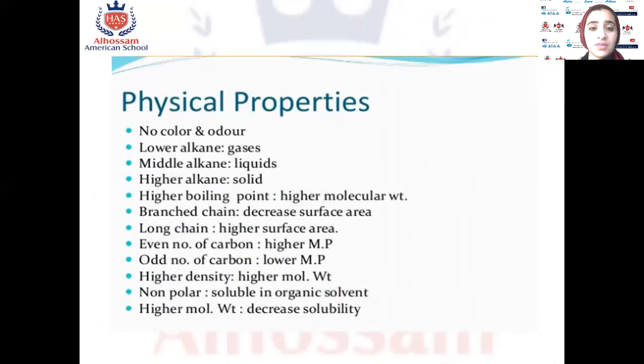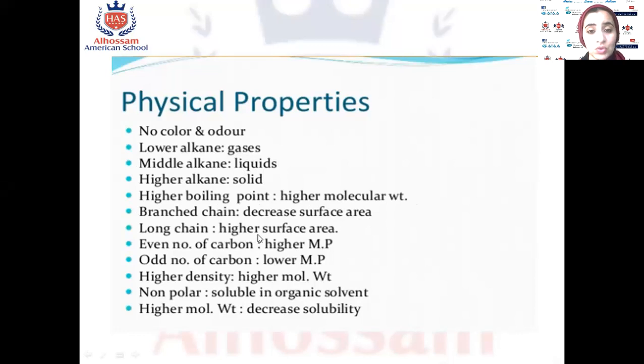Some physical properties of alkanes, just read it, okay? No color and odor. Lower alkanes are gases, middle alkanes are liquid, higher alkanes are solids, okay? Higher molecular weight means higher boiling point. Branch chain decreases the surface area, okay?